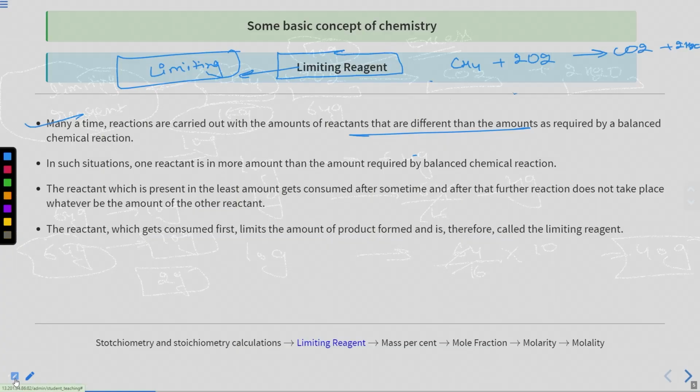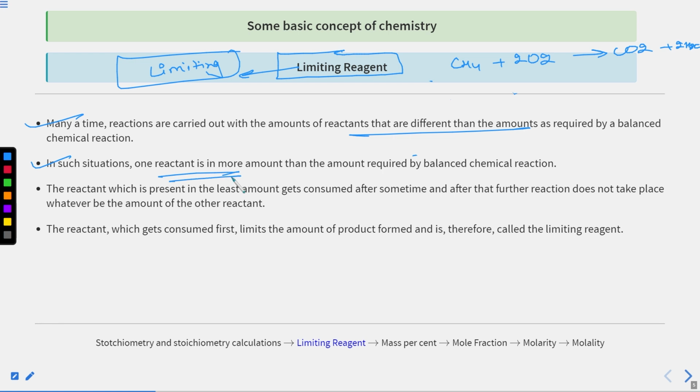Now you can understand that in such reactions, one reactant is in more amount than the other reactant, compared to the balanced chemical reaction. One reactant is in more amount than required, or one reactant is in less amount than required. The reactant present in the least amount gets consumed after some time, and after that the further reaction does not take place, whatever the amount of the other reactant present.